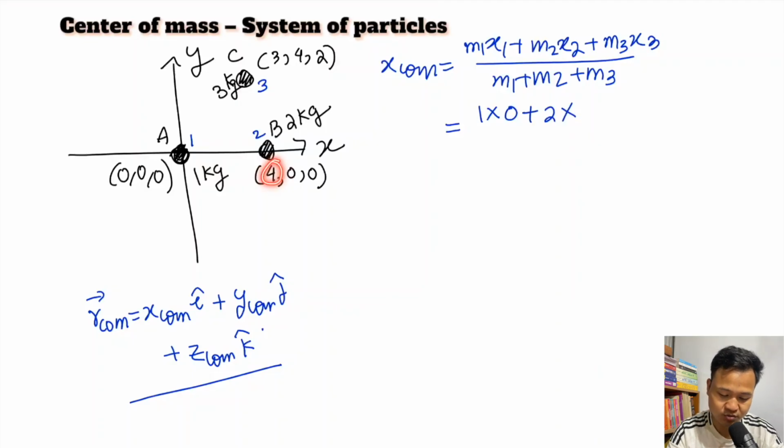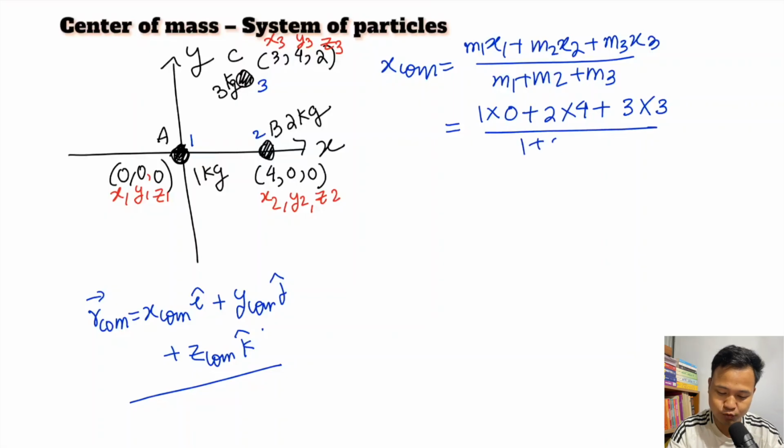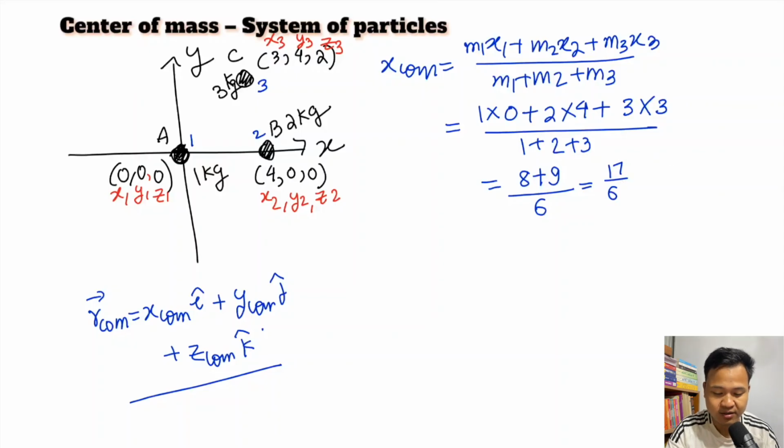So x2 is this one. See, when you write, this is your x1, this is your y1, this is z1; then x2, y2, z2, and for the mass 3, x3, y3, z3. So here 2 into x2, which is 4, plus m3, which is 3 into x3, which is 3, divided by m1 plus m2 plus m3. So 4 twos are 8 plus 3 threes are 9, divided by 6, so 8 and 9 is 17 by 6. That is the x component.